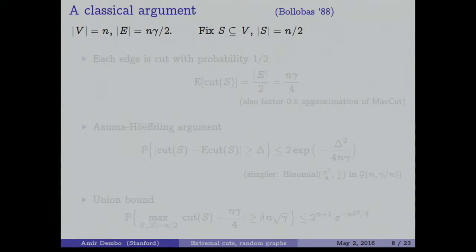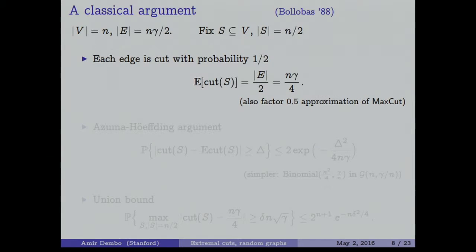Okay, so let me explain a little bit what is a concentration bound, the classical argument. How do we get a basic bound? So here is an example. We take n equal to the number of vertices. E is n gamma over 2. Let's fix a particular bisection. So we just fix a particular set of vertices of size n over 2 and decide to study what is the size of this particular cut.